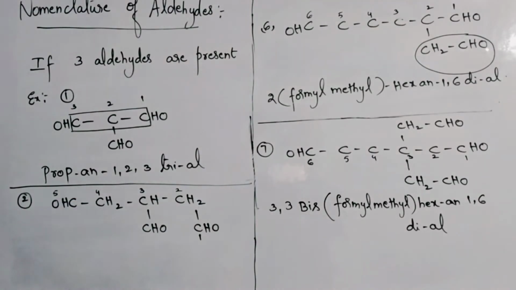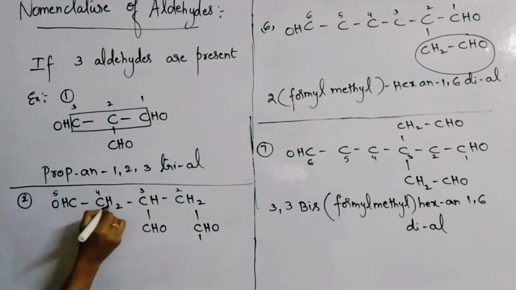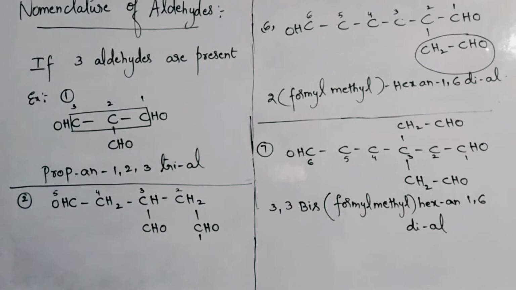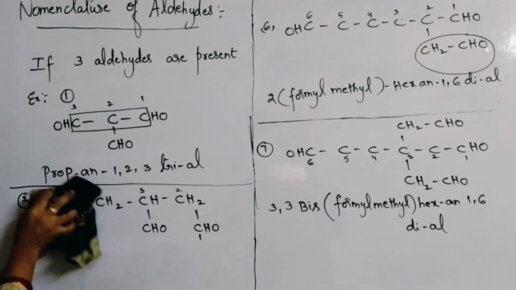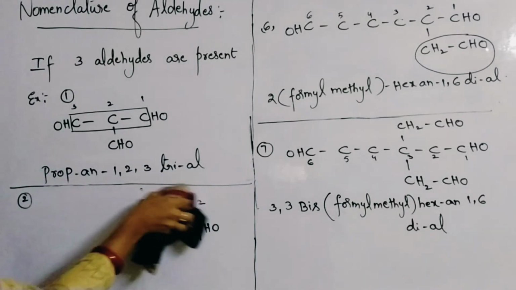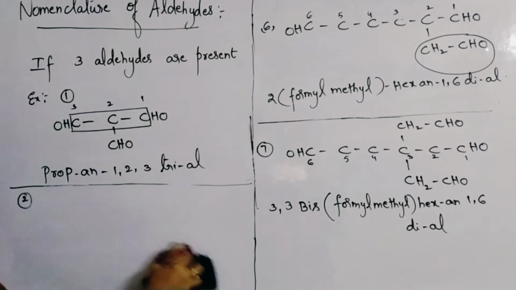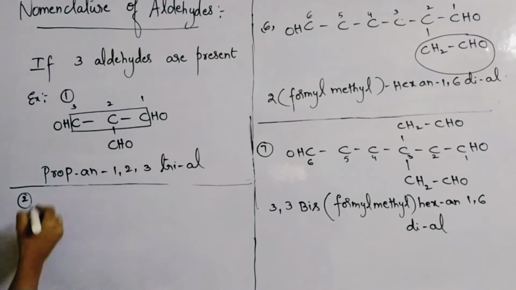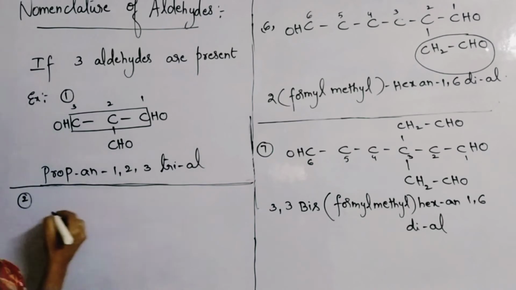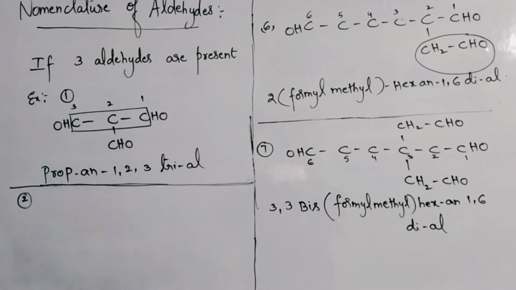Now dear children, please try to understand carefully. Here what is the root word? Four carbons are there. Once again, I'll rub it and write it once again, because I'm getting confused with the number of carbons in the middle. Sorry for the inconvenience. You have to check carefully. The question has to be written carefully.